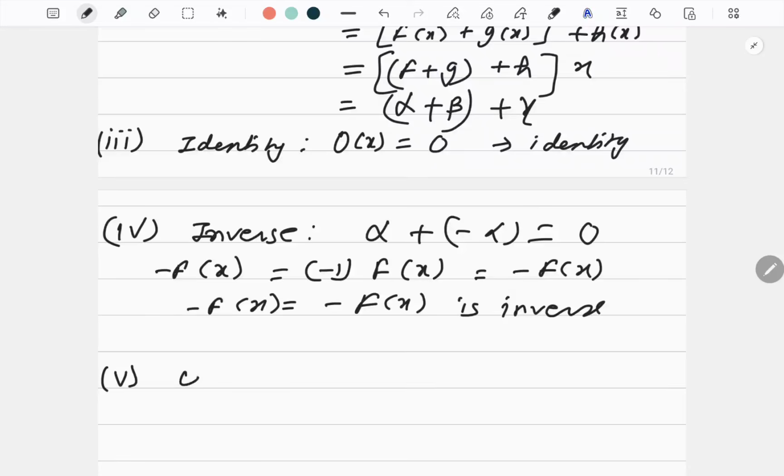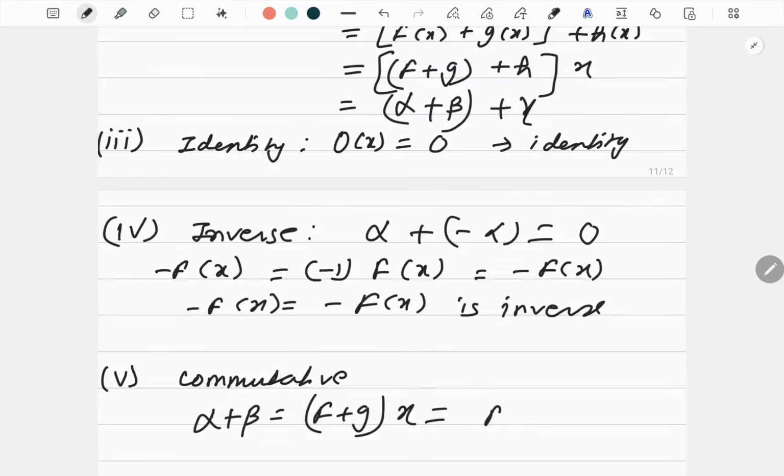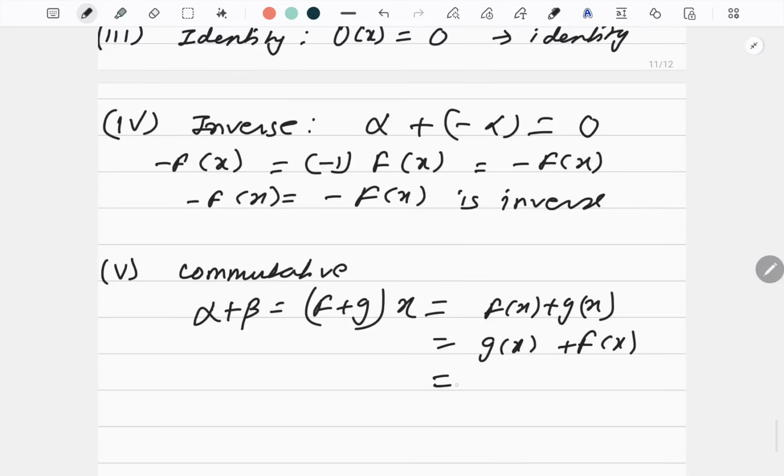Then fifth is commutative. So for commutative, you can start like this. Alpha plus beta is equal to f plus g, and as I said, I always apply it on function on certain number. This becomes fx plus gx, and these two are the values which are always commutative. So I can always write like this, and then I can do the reverse process. So I got beta plus alpha. So commutative property is always true, right?